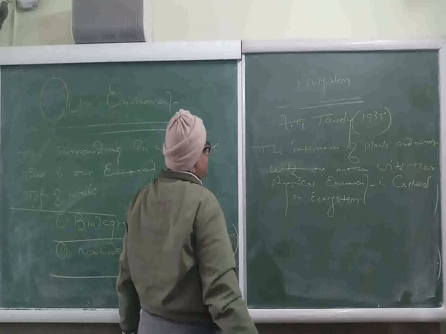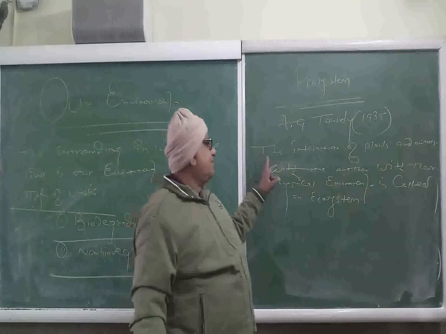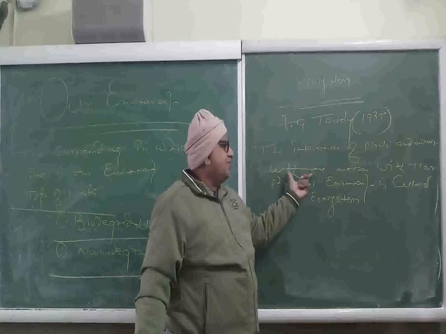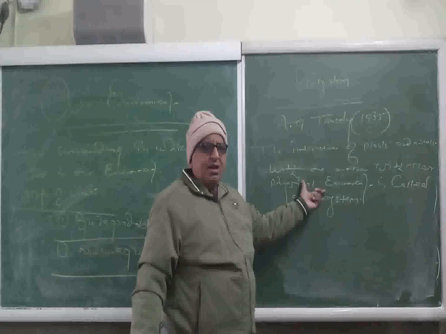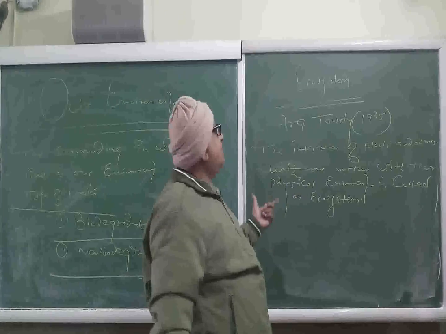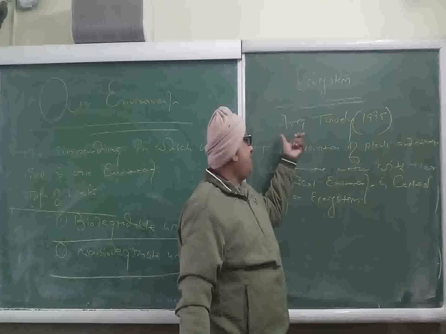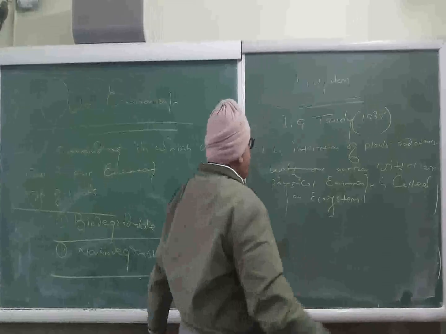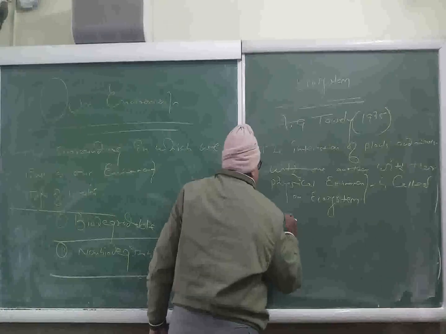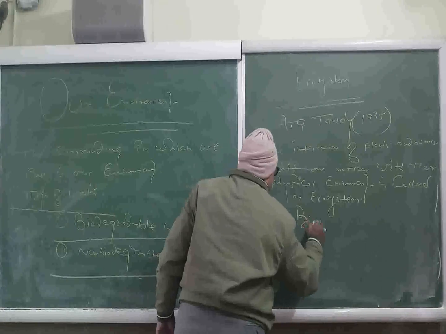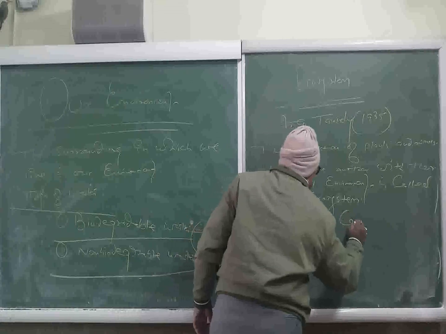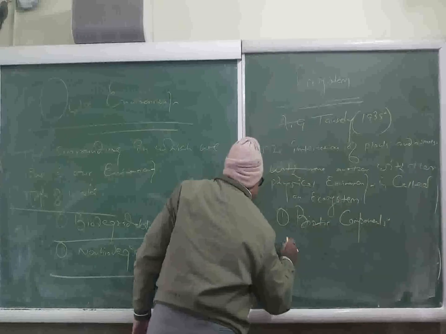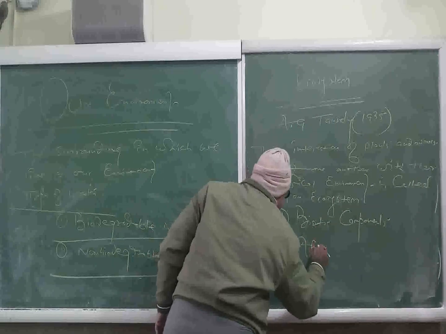In other words, we may say that the interaction of plants and animals with one another, with their physical environments, is called ecosystem. The term ecosystem was for the first time proposed by A.G. Tansley in 1935. There are two components of ecosystem. First, biotic components, and second one is abiotic components.